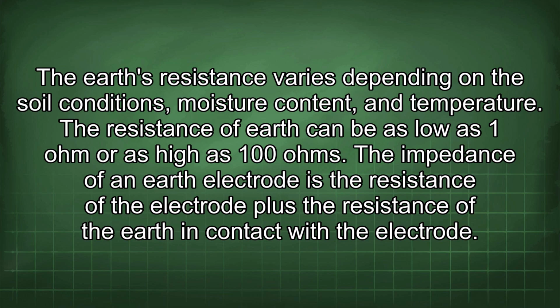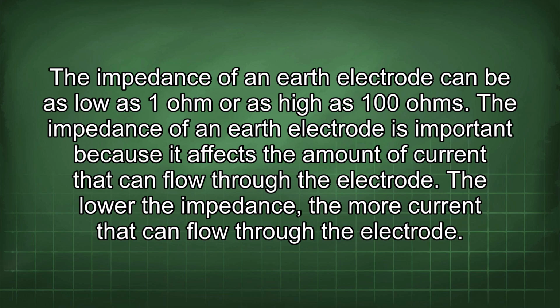The resistance of Earth can be as low as 1 ohm or as high as 100 ohms. The impedance of an earth electrode is the resistance of the electrode plus the resistance of the earth in contact with the electrode. The impedance of an earth electrode can be as low as 1 ohm or as high as 100 ohms. The impedance of an earth electrode is important because it affects the amount of current that can flow through the electrode. The lower the impedance, the more current that can flow through the electrode.